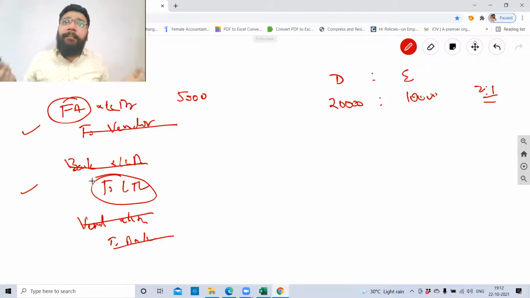Or else you may say, banker, you give the money directly. So the vendor has got his money. Why will you credit the vendor in your books when you've already paid? You will credit the banker because now you have to make the payment to the banker. So are you clear with the journal entry part?